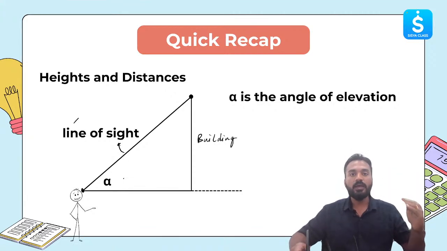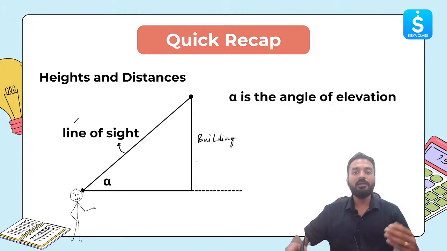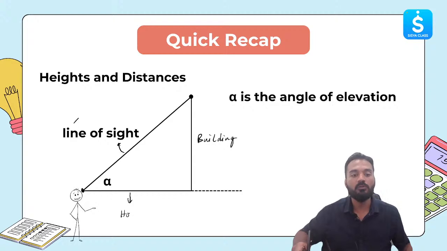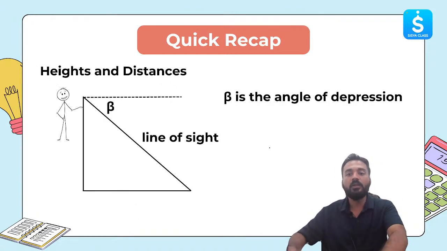Now this line of sight will make an angle with the horizontal line. The angle which the horizontal line and the line of sight make is known as the angle of elevation. Very, very important. The next term is angle of depression.